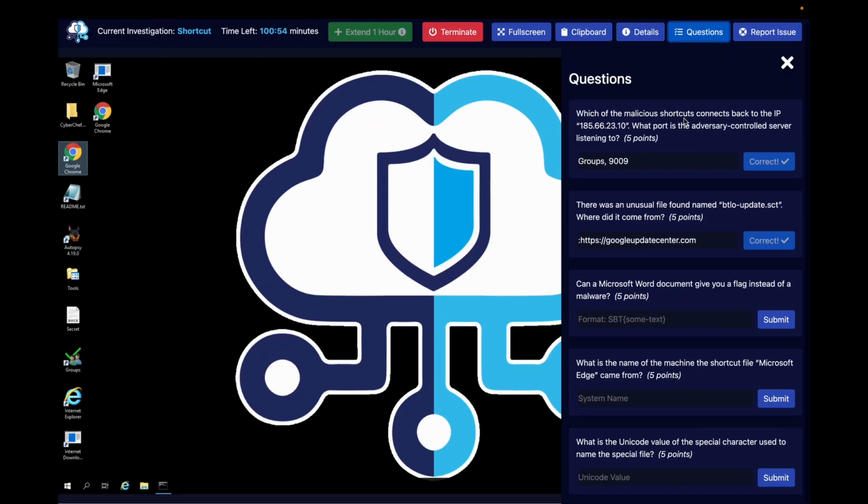All right, question 3. Can a Microsoft Word document give you a flag instead of a malware? Oh, that's how you could tell. That's how you know it's an old lab, because we do not push any CTF-based labs anymore. Ever since I joined, we stopped doing CTF because they're not realistic. We want to make sure students are getting realistic scenarios to assess their skills.